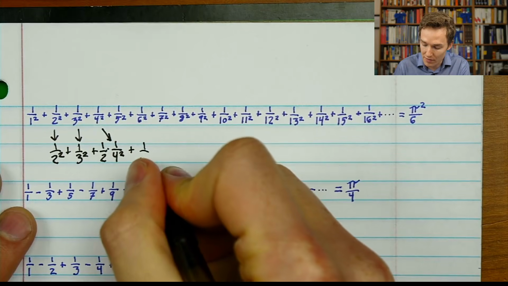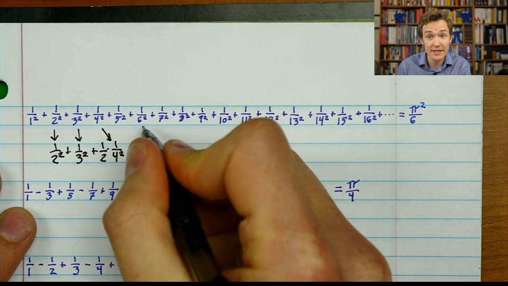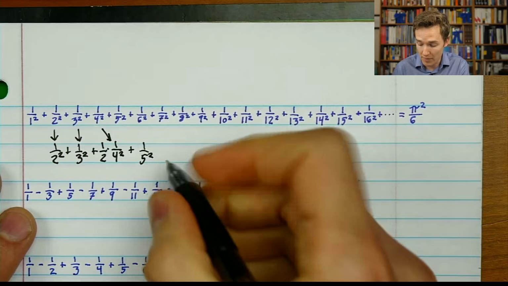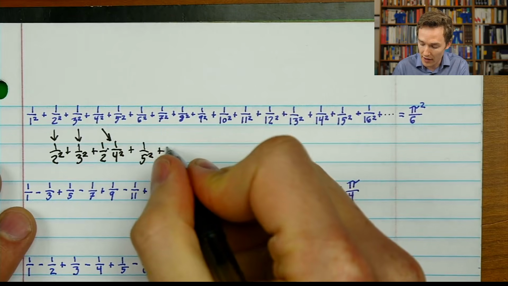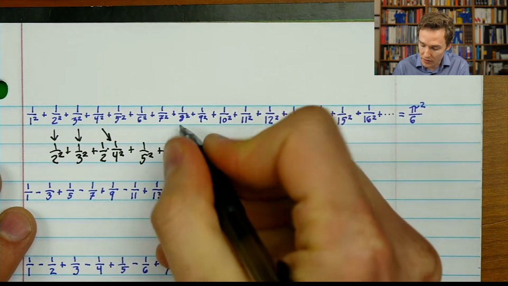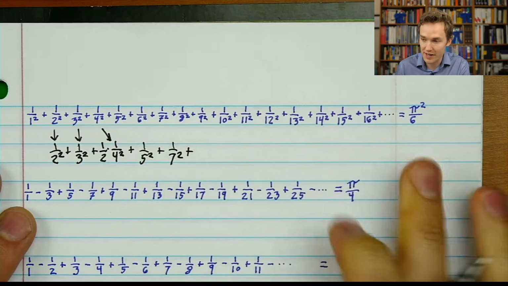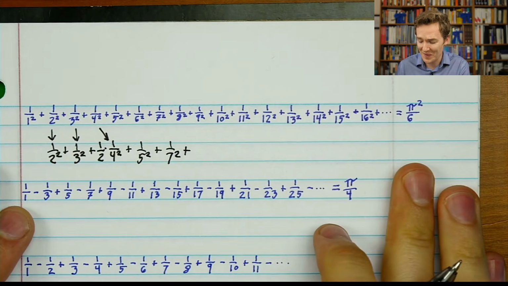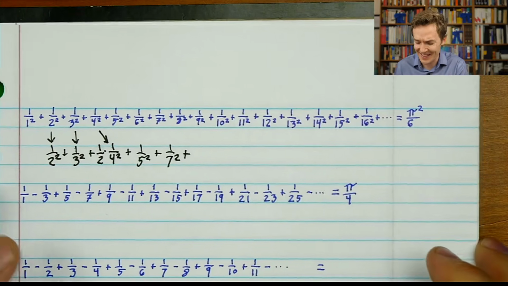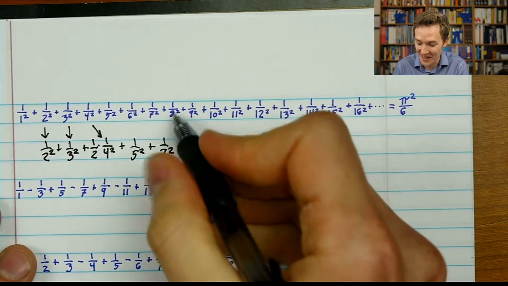5 is a prime, so we keep the 5th term. 6, not a prime, not a power of a prime. We don't like it at all. It gets kicked out. 7, we keep it. And you can sort of see where I'm going here, but I'll write a couple more examples because it's such a bizarre way to manipulate a series. You would think that this isn't going to get us anything nice at all.